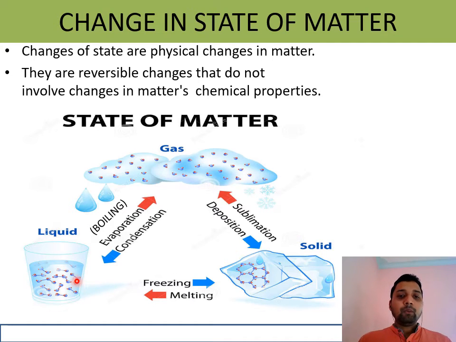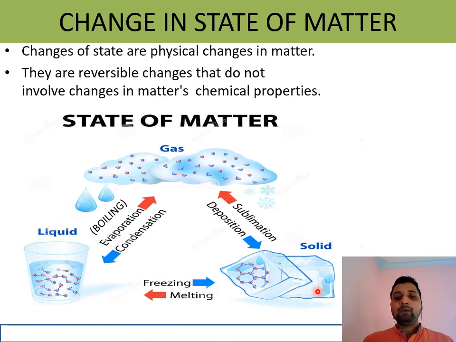We'll come to liquid to gas. Liquid to gas, by absorption of heat, by taking the heat, when a liquid changes into gaseous state, that process is called evaporation. And when it occurs at a fixed temperature, the process is called boiling. And when you take gas to liquid, when gas is cooled down and changes to liquid, that is called condensation process. And direct from gas to solid or solid to gas without going through liquid state.